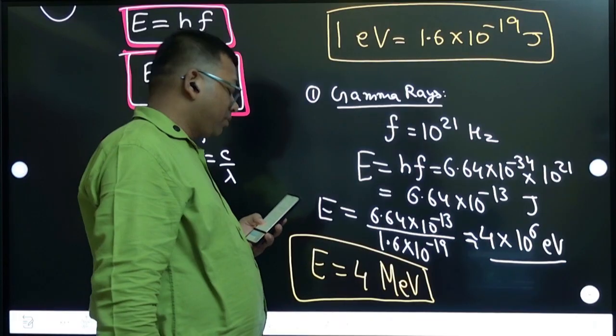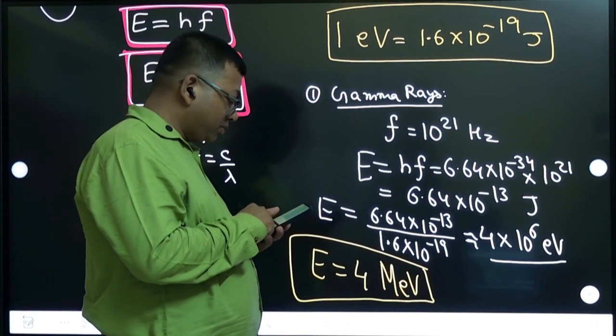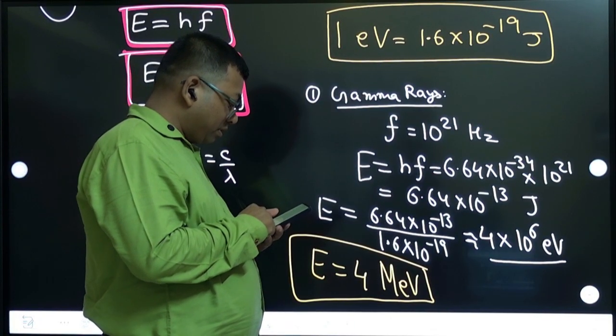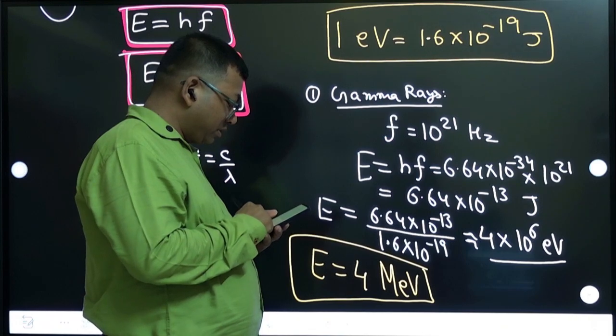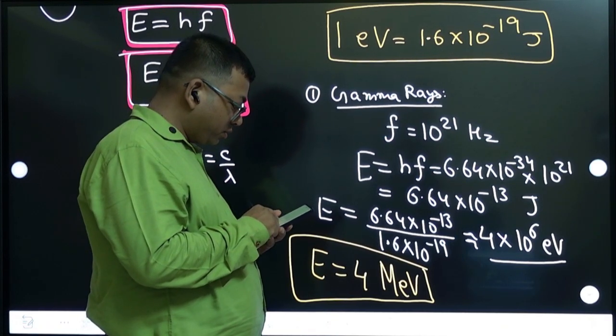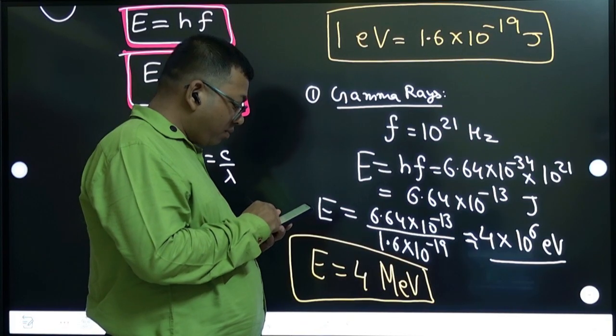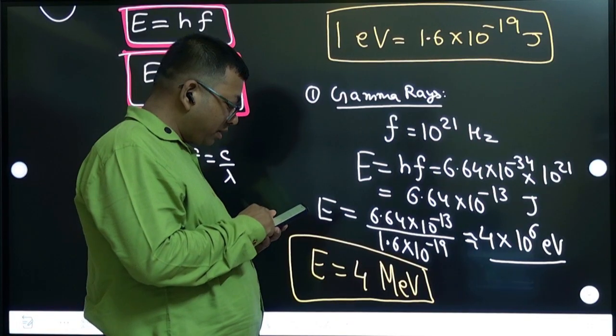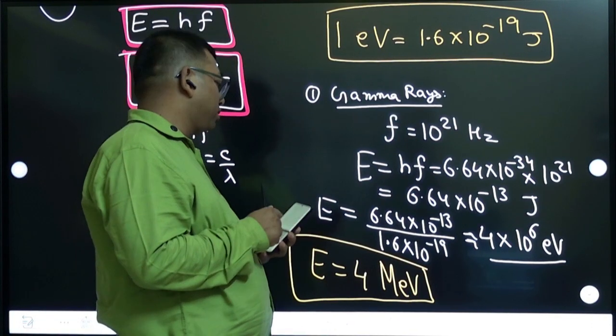Now the second part of the question, they are asking something related to the source. In what way are the different scales of photon energy that you obtain related to the source of electromagnetic wave?